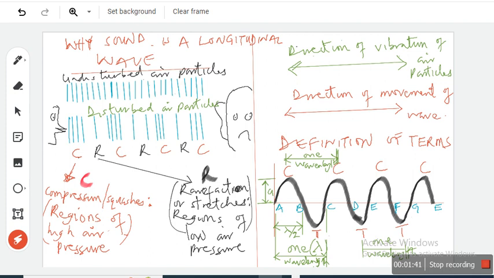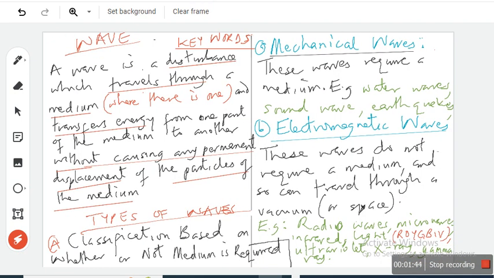Okay. So now, when we are talking about wave, there are certain key words you need to take note of. First of all, it is a disturbance, and it passes through a medium, if there's any medium, and it transfers energy. As it is transferring energy, the particles of the medium will be displaced, but will not stay displaced permanently. So no permanent displacement of the particles of the medium. Right?